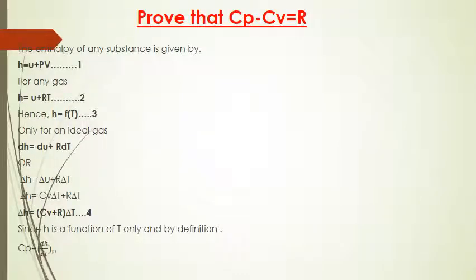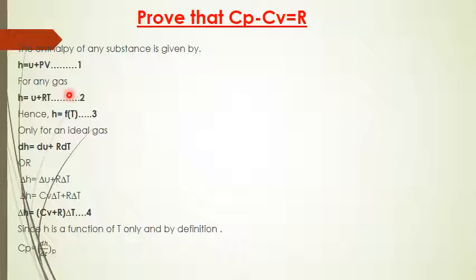Now let us prove that Cp minus Cv equal to R, which means that specific heat at constant pressure minus specific heat at constant volume is equal to the characteristic gas constant R. We know that the enthalpy of any substance is given by H equal to U plus PV. This definition we already defined in the first unit. The enthalpy of any substance is the sum of internal energy plus the product of pressure and volume. Call it equation 1.